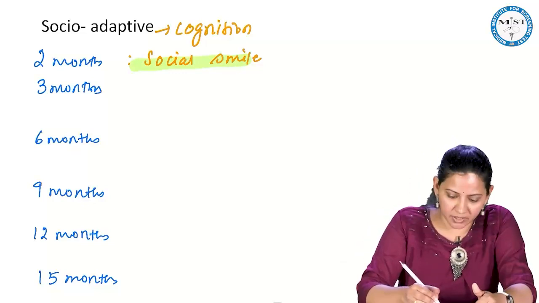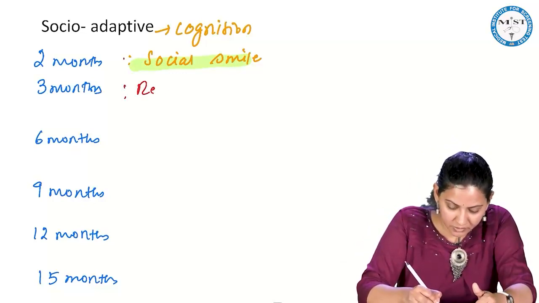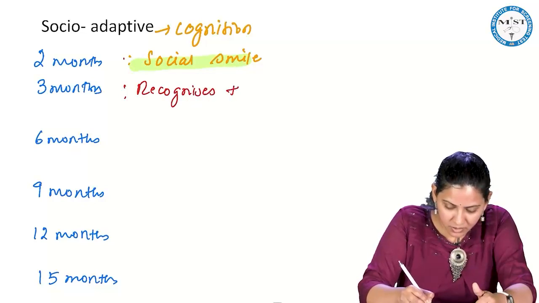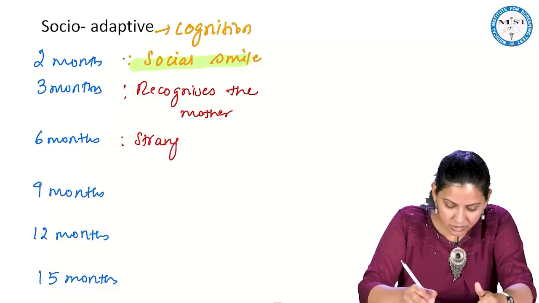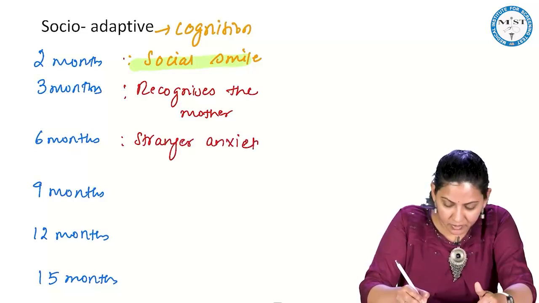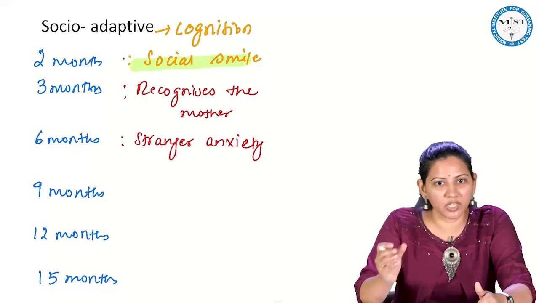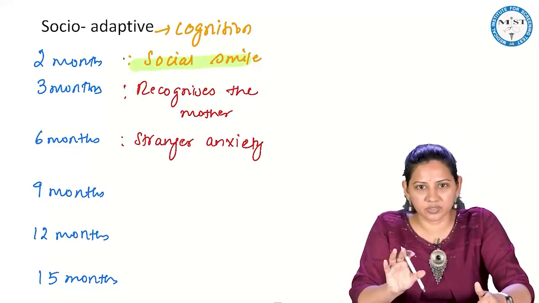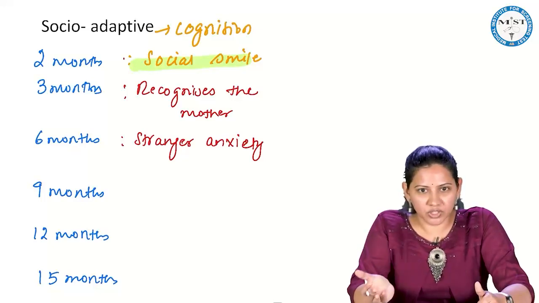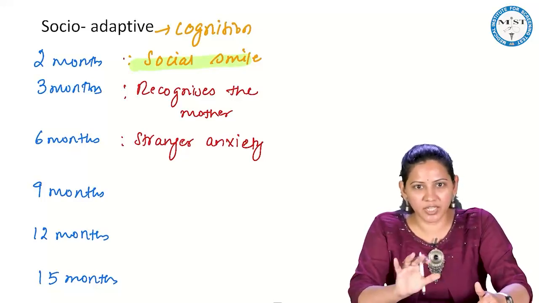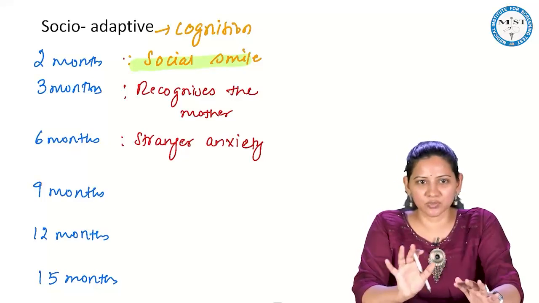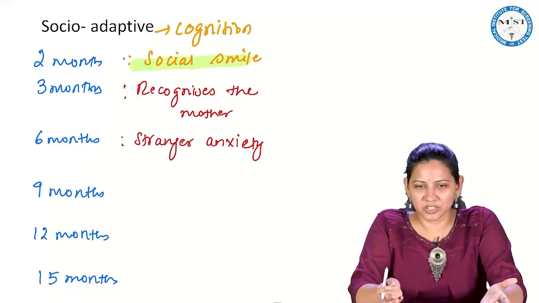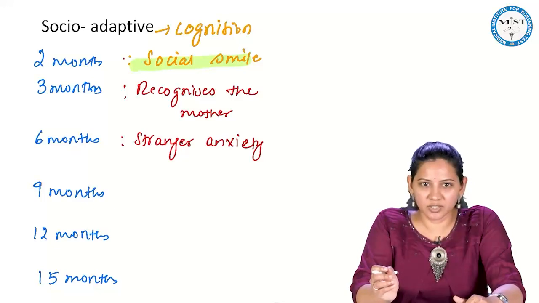At 3 months, child will recognize the mother. Then 6 months, child will have stranger anxiety. What does it mean? Child knows who is the father, who is the mother, who are familiar faces. So whoever is approaching, the child understands, oh, he is a stranger. Okay, so he develops that stranger anxiety. He doesn't want to go and be with them. So that is called as the stranger anxiety.